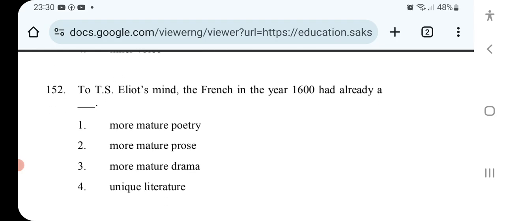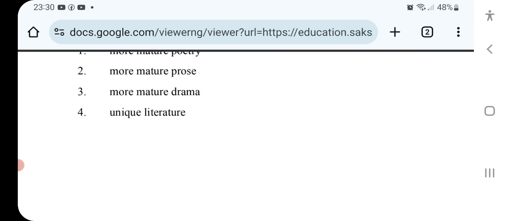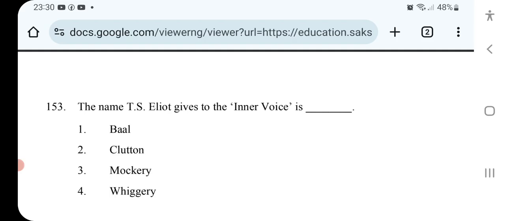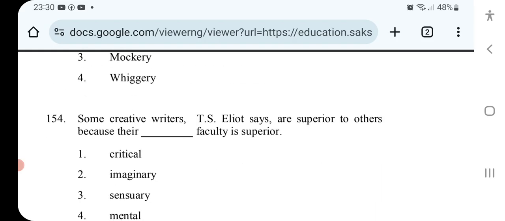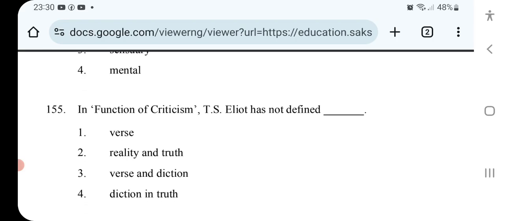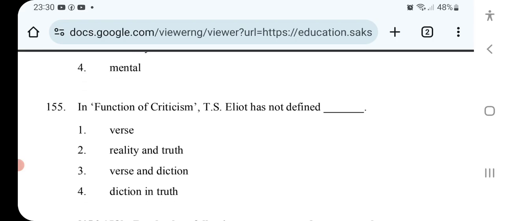To T.S. Eliot's mind, the French in the year 1600 had already advanced. The name T.S. Eliot gives to the inner voice is. Some creative writers, T.S. Eliot says, are superior to others because their faculty is superior. In The Function of Criticism, T.S. Eliot has not defined.